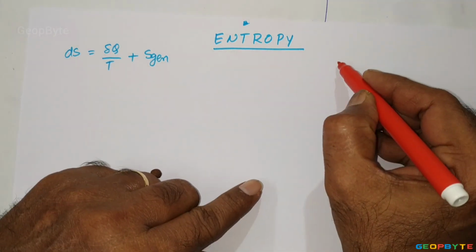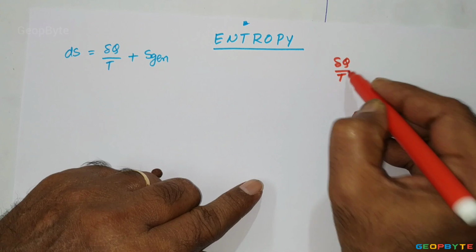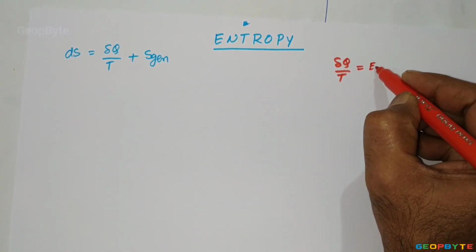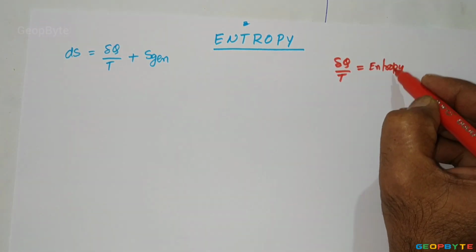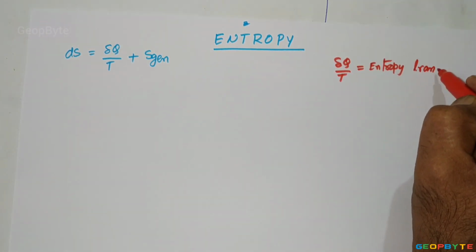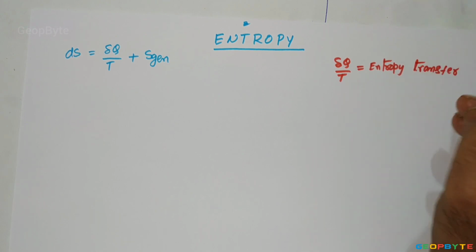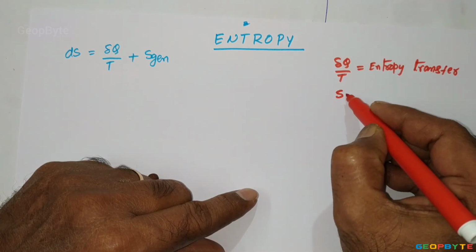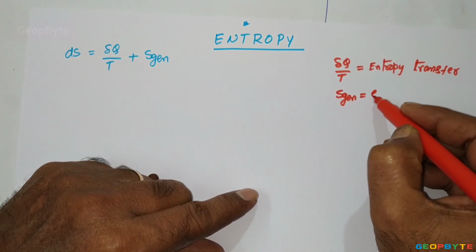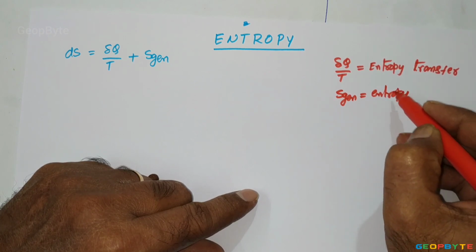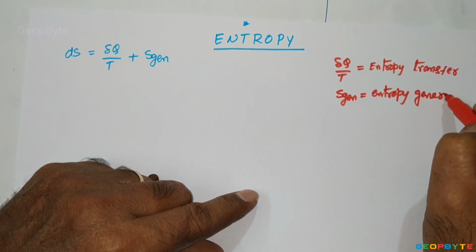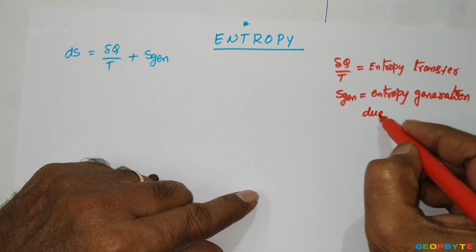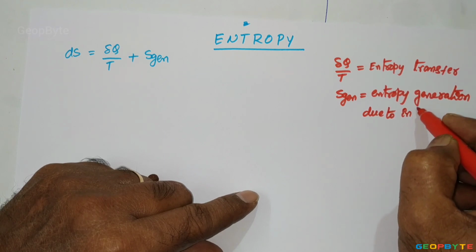This δQ/T is called entropy transfer due to heat transfer, whereas the S generation is the entropy generation due to internal irreversibility.